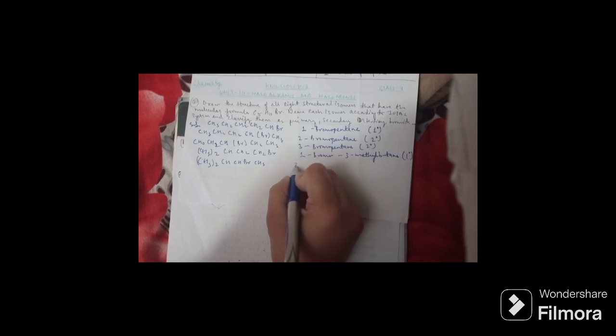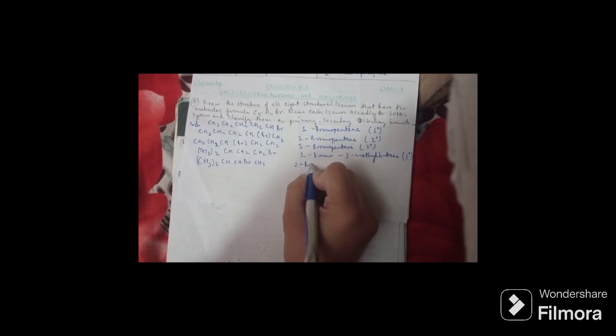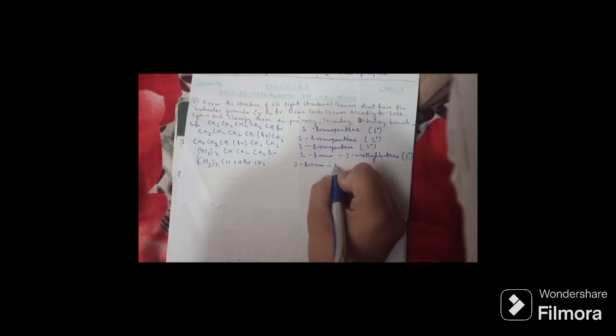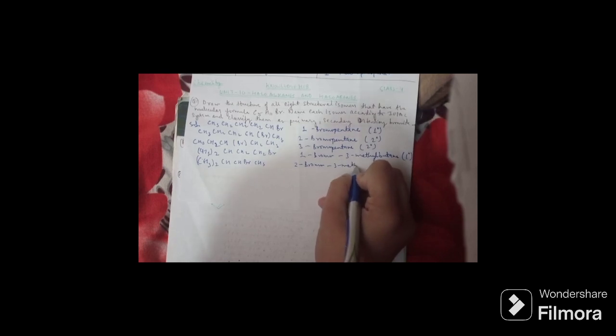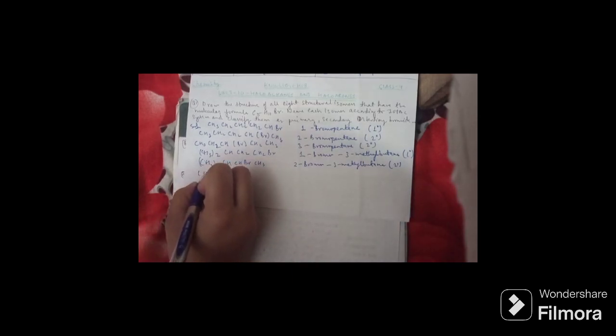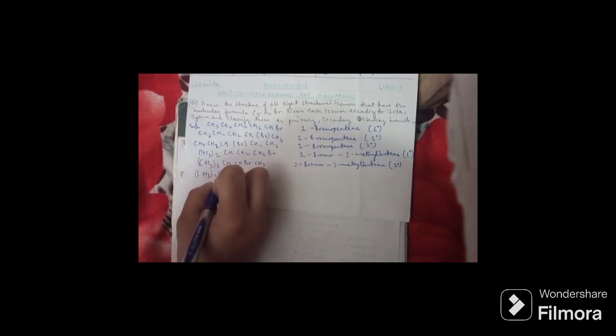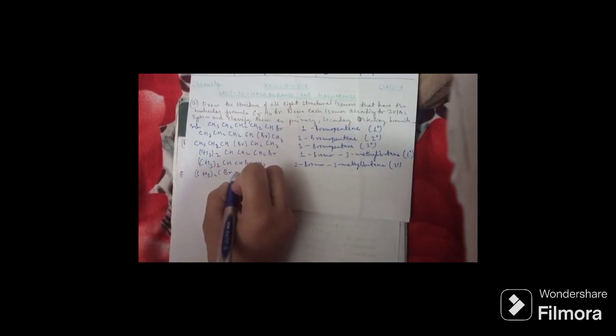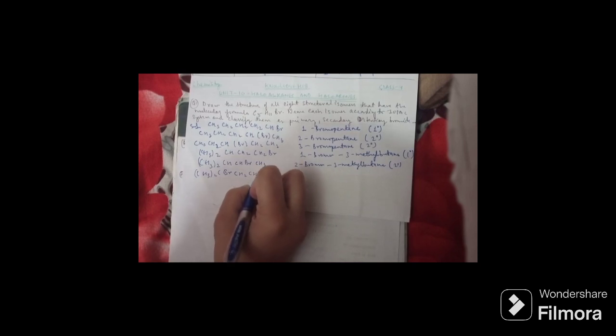This is 2-bromo-3-methylbutane. This is secondary. Now we have another one, (CH3)2CBrCH2CH3.